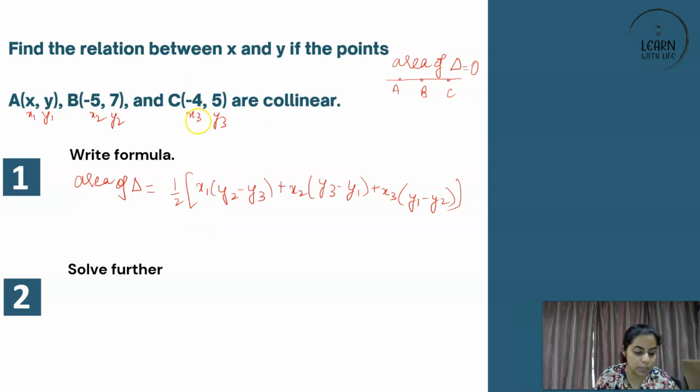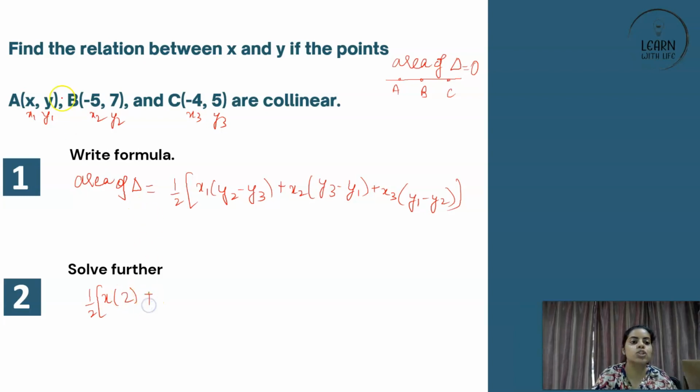Now, since it is given A, B, C are collinear, what do you do? You straight away do something, and that something is you solve further. How do you solve further? You put this equal to 0. So half, let's substitute the values. What is x1? x. y2 minus y3 is what? 7 minus 5, which directly is 2.